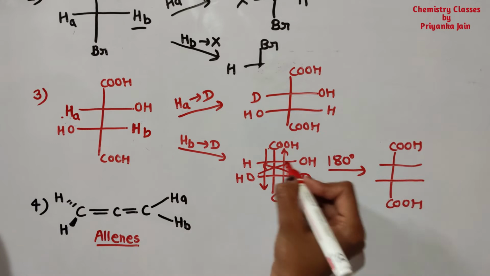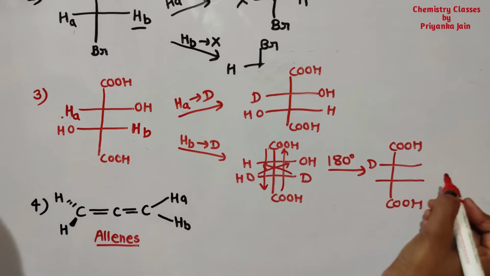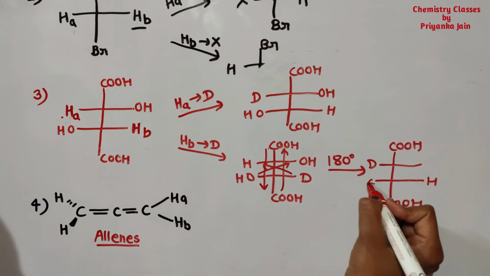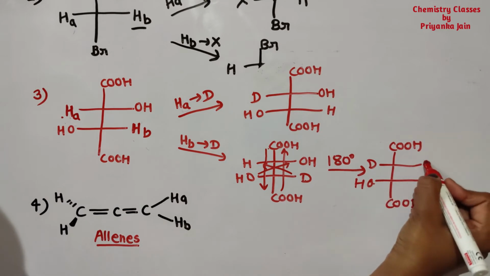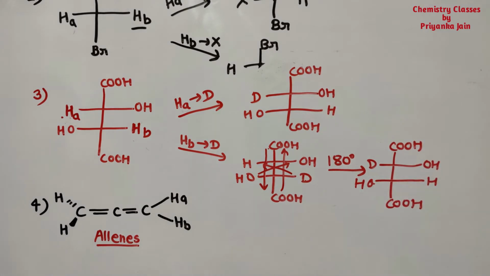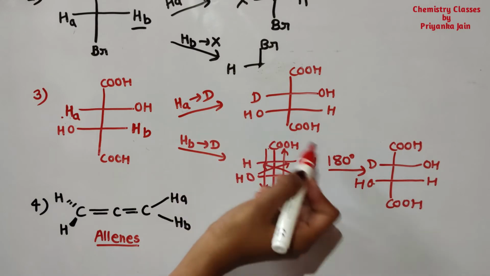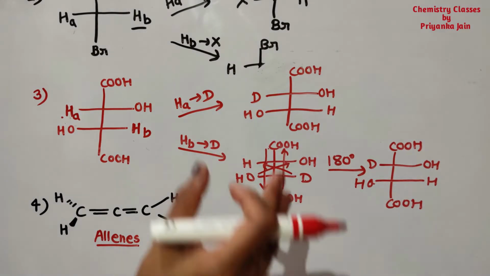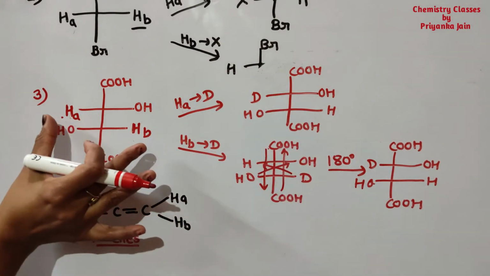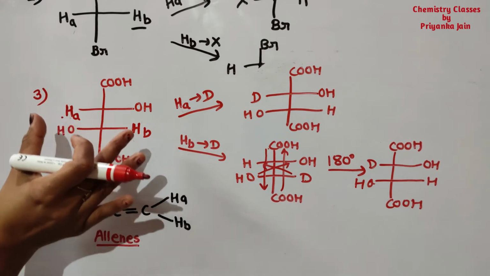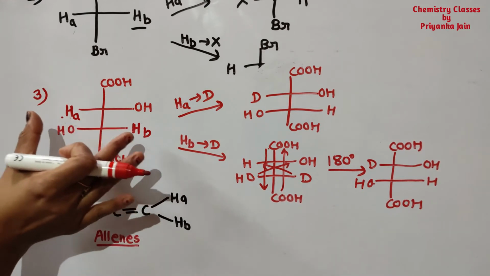Here this deuterium will go here and hydrogen will go here, and this OH will interchange its position. Now you can see both the structures are the same. We are getting the identical molecule by the replacement of two hydrogens, so the two hydrogens are homotopic.